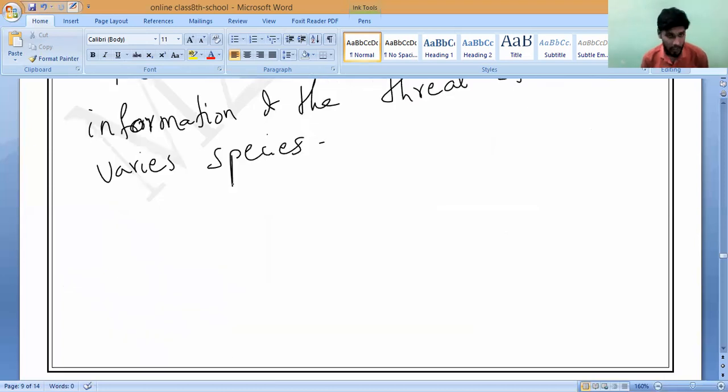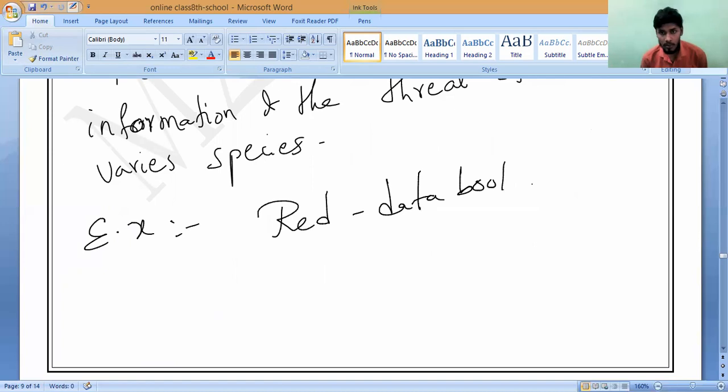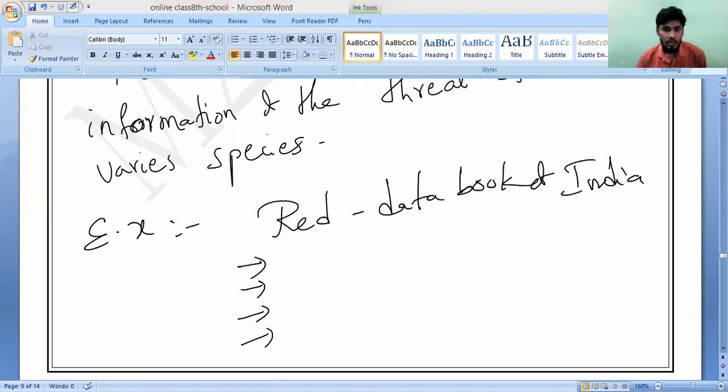For example, take the Red data book of India. What are the listed animals? Any 3 or 4 you can give.